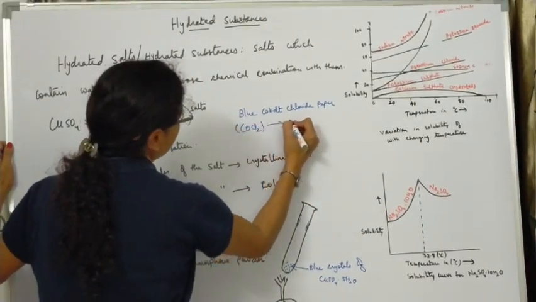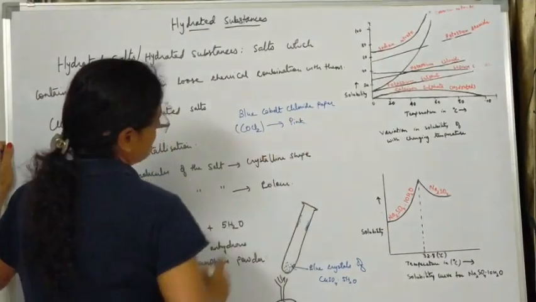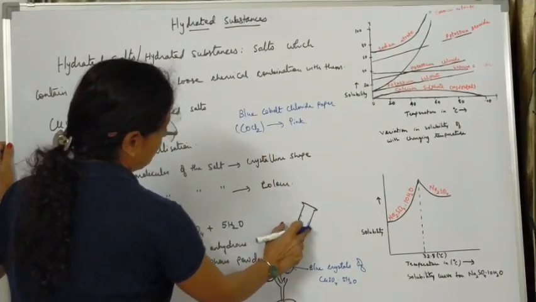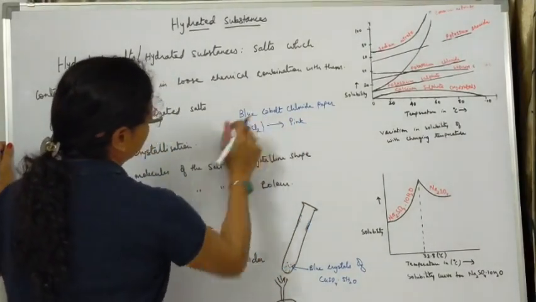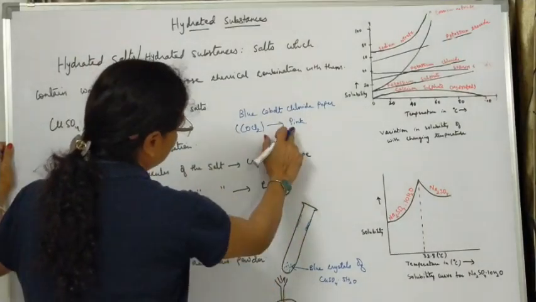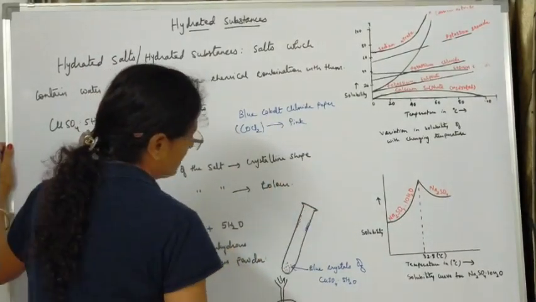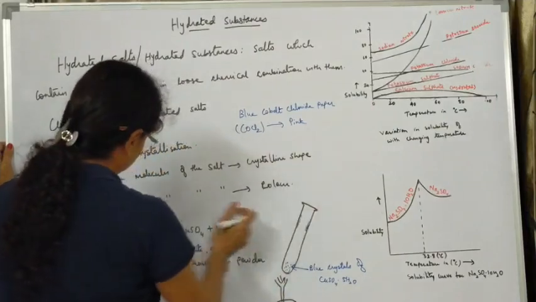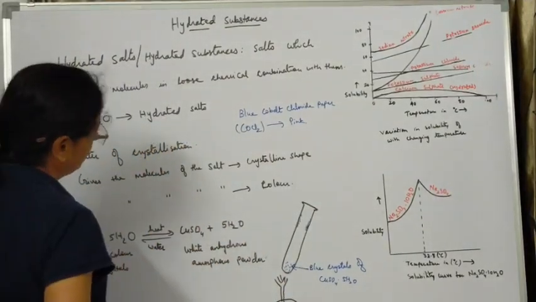It turns pink in the presence of water molecules. So when you bring this liquid in contact with the blue cobalt chloride paper, it will turn pink, indicating a positive test for the presence of water, indicating that the salt has lost the water molecules.